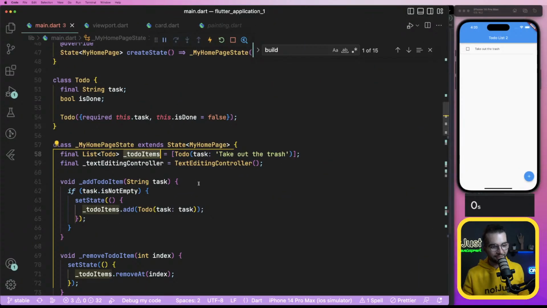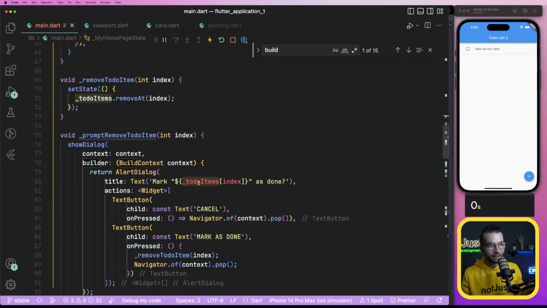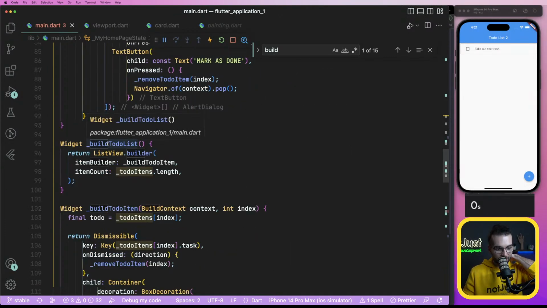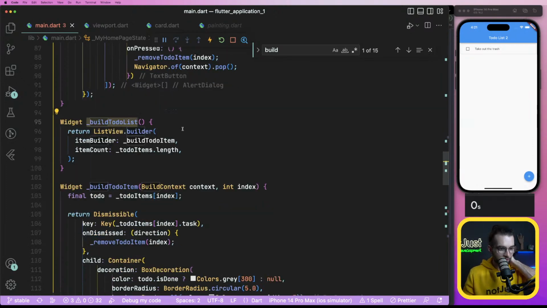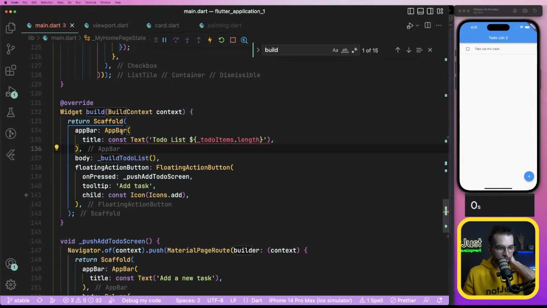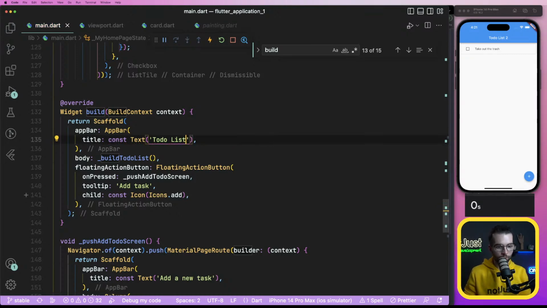So what you're saying right now is I can replace the AppBar, for example, in the build to-do list. Probably not here, but somewhere here, with body build to-do list.